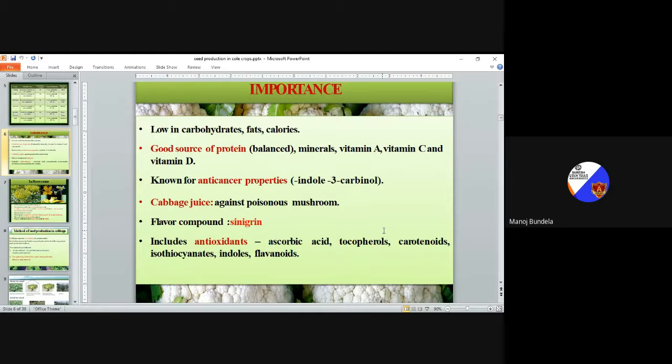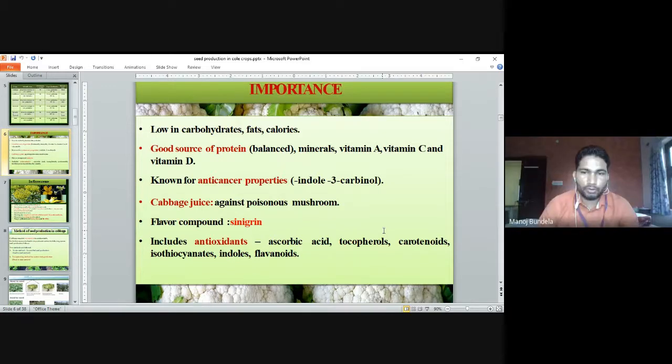They include antioxidant properties: ascorbic acid, tocopherols, carotenoids, isothiocyanates, indoles, and flavonoids. So these are some of the importance of cole crops.